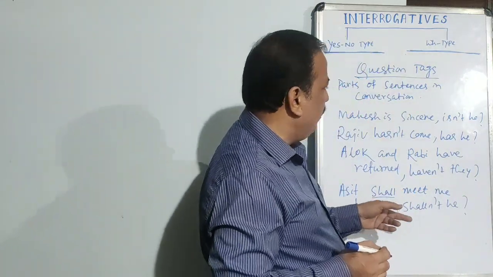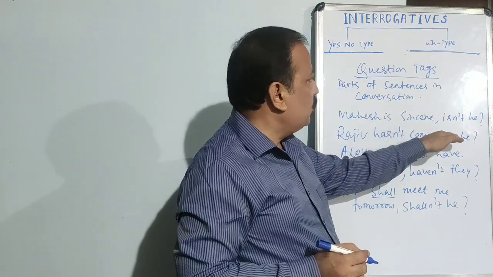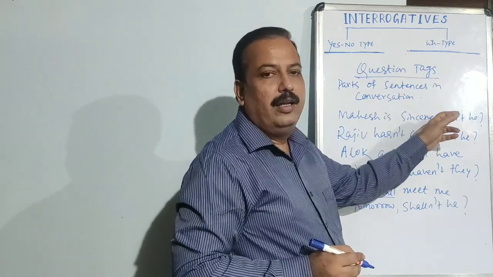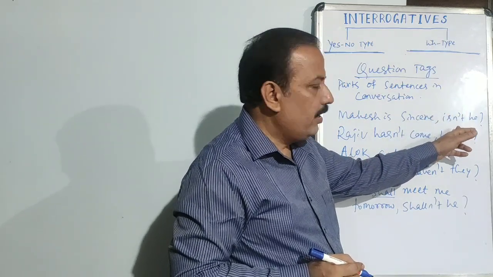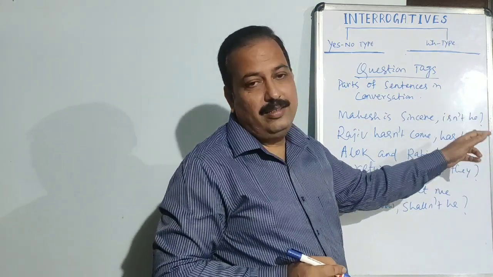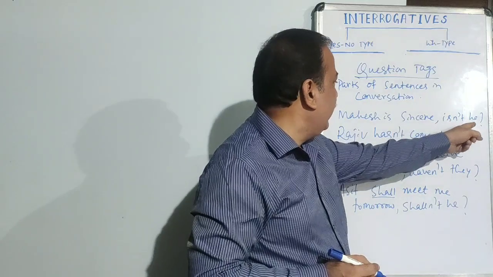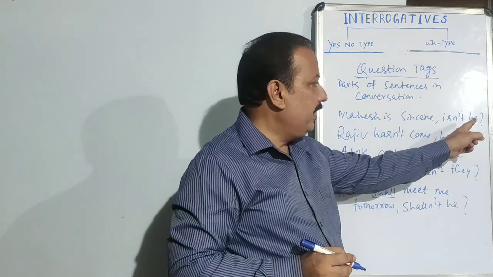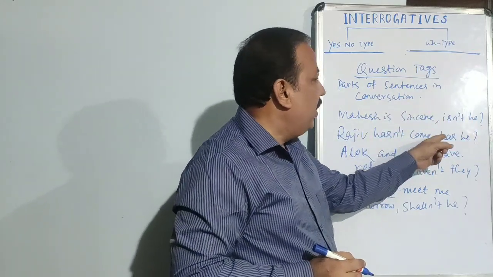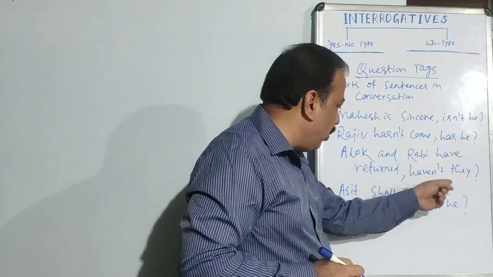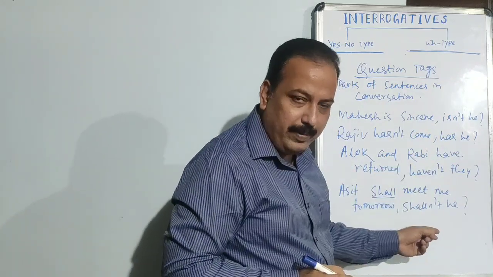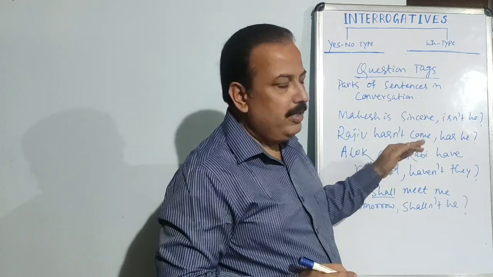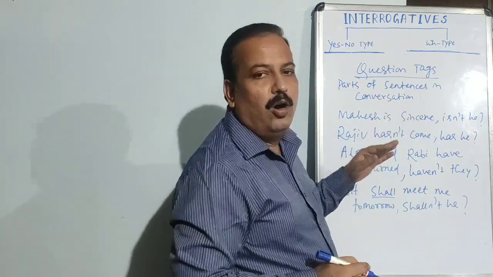One thing is to be marked: when we tag the questions, that is what we call question tags, the auxiliary verb is followed by the subject, not in noun form but in pronoun form. Is not he, not is not Mahesh. We can't write is not Mahesh; instead of Mahesh we write he, a pronoun. Rajiv has not come. Has he? Alok and Ravi have returned. Have not they? Asit shall meet me tomorrow. Shall not he? So one thing is very important: if the sentence is affirmative or declarative, the question tag has to be negative, and vice versa.